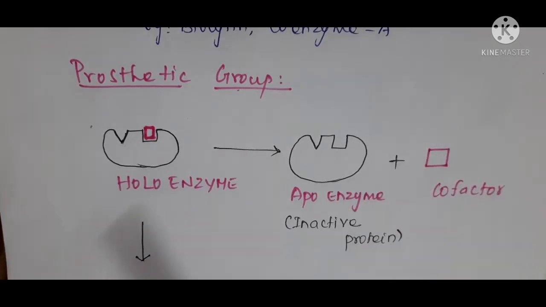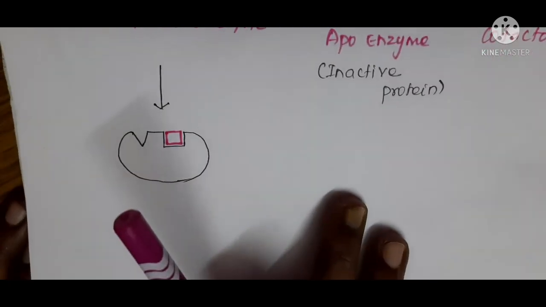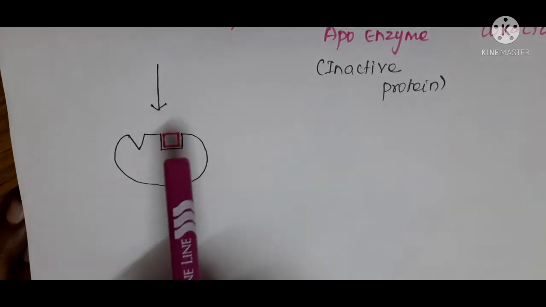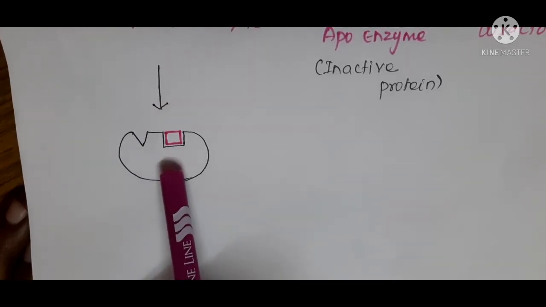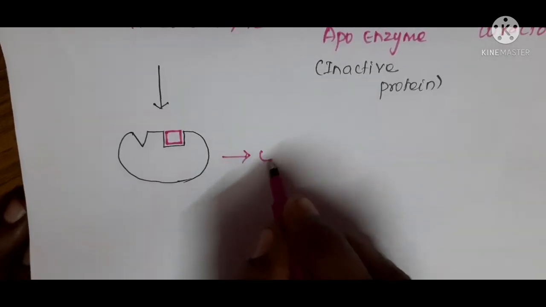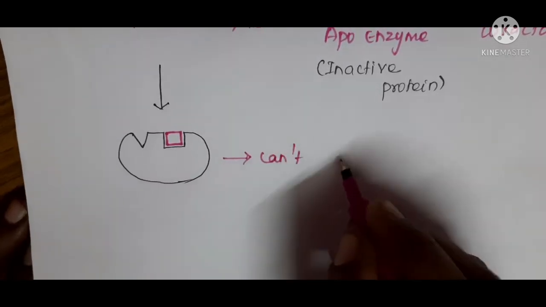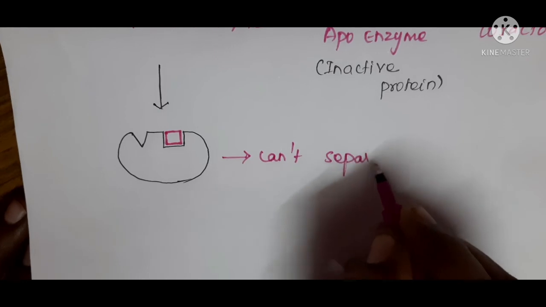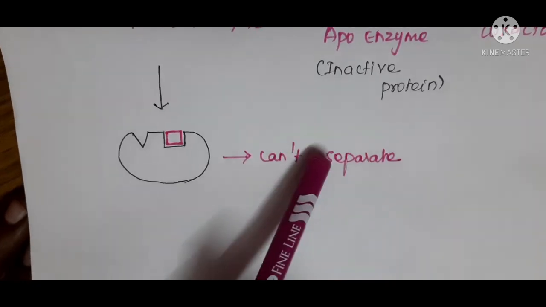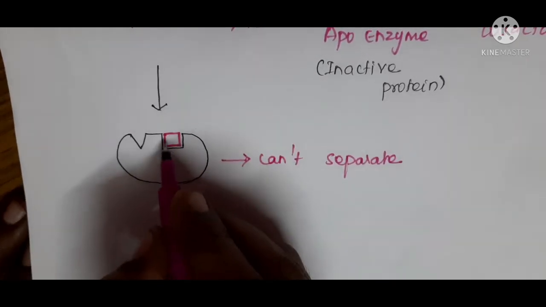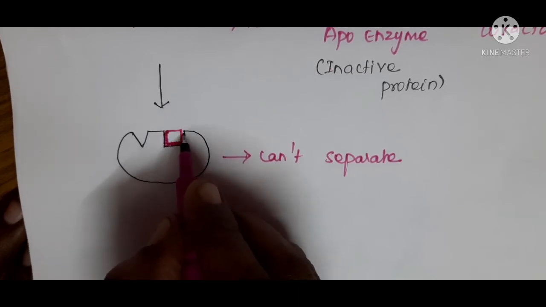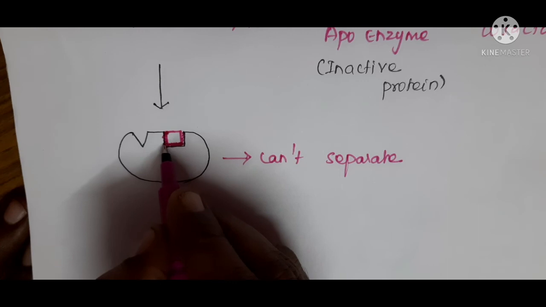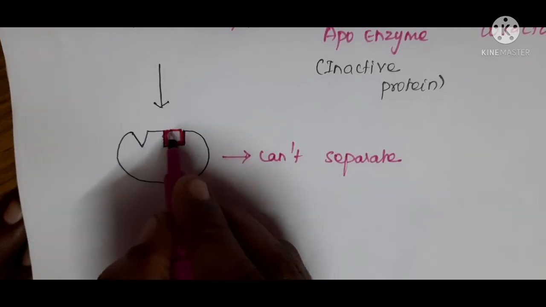But in some enzymes, you can't separate the cofactor from the enzyme. Why? Because the cofactor is tightly bound or covalently bound with the enzyme. So you can't separate this cofactor from the enzyme.